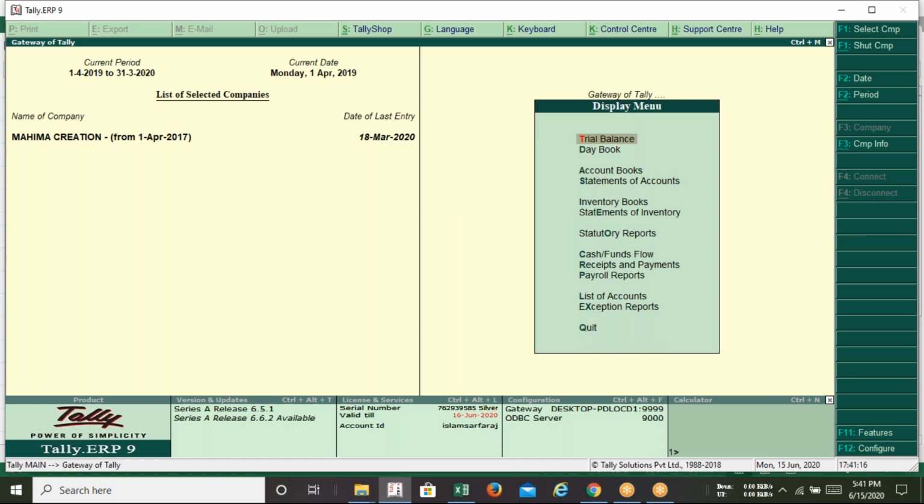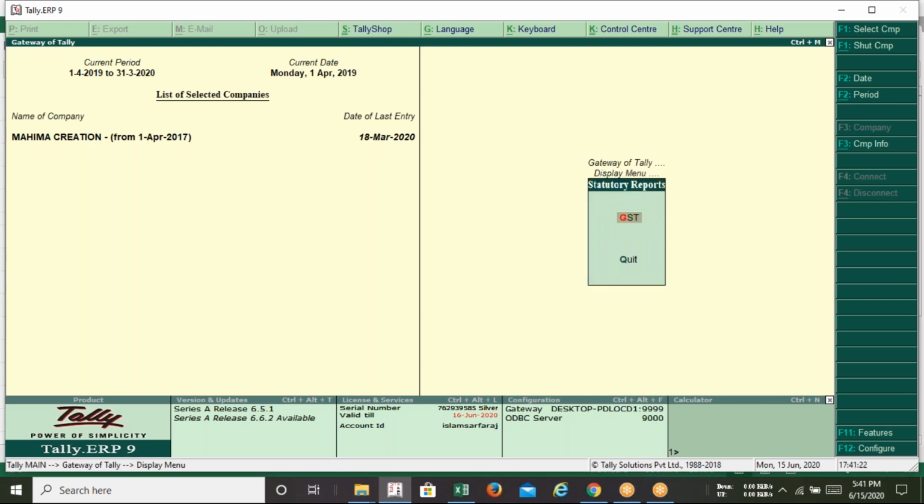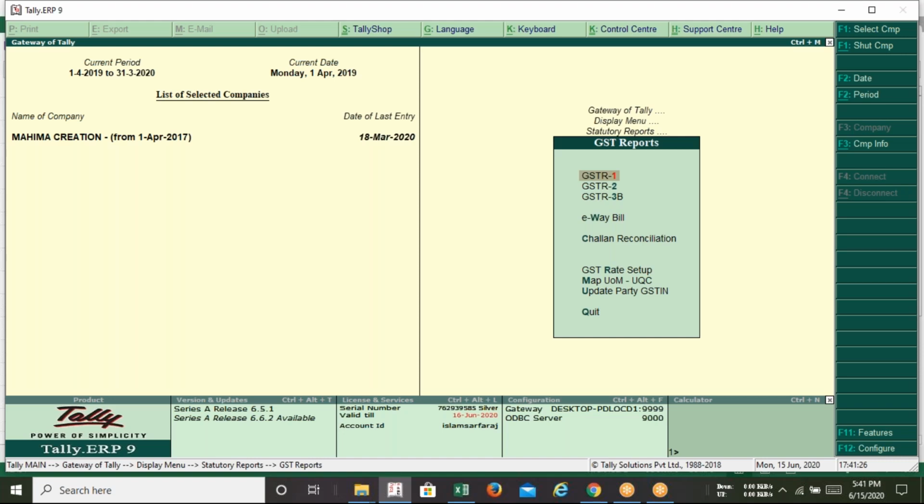To open the GST report from Tally, from the Gateway of Tally, what do you need to press? D for Display, after that O for Report, and G for GST. So you need to press DOG from the Gateway of Tally, and we'll get the GST report in Tally. Right now we are going to file GSTR 3B. So select GSTR 3B.